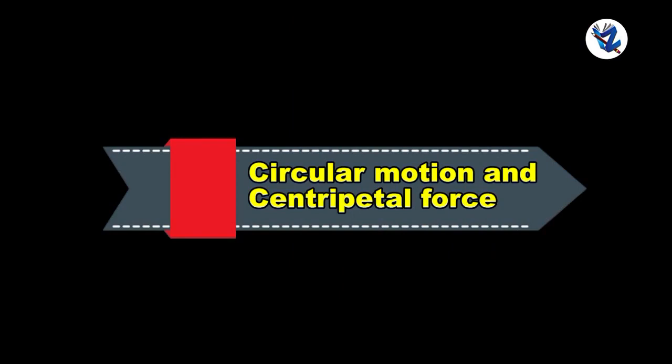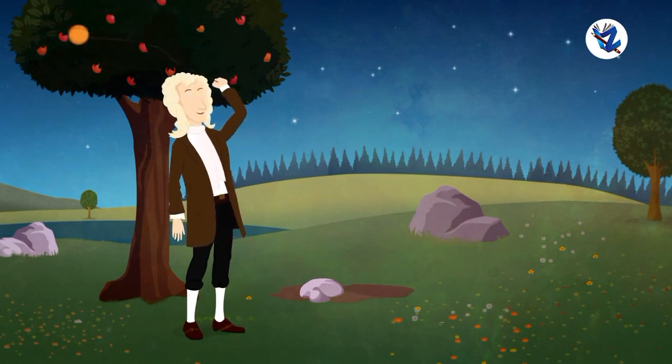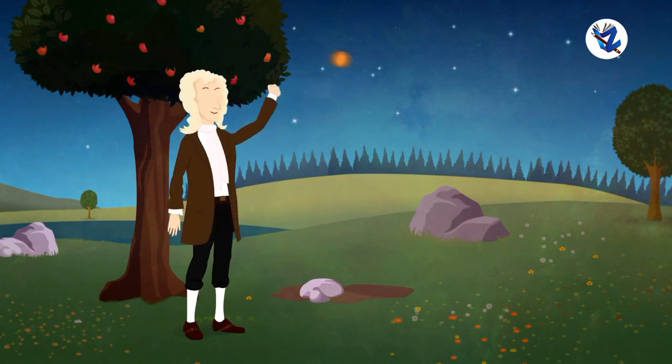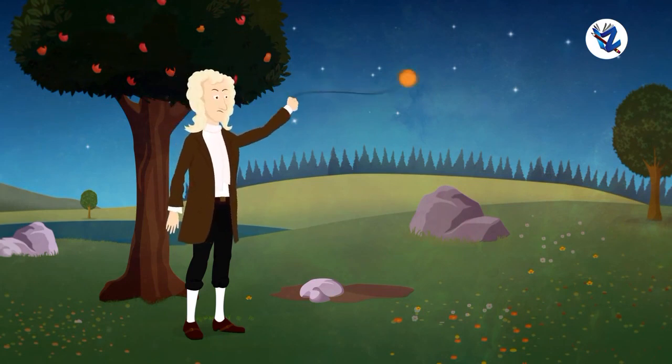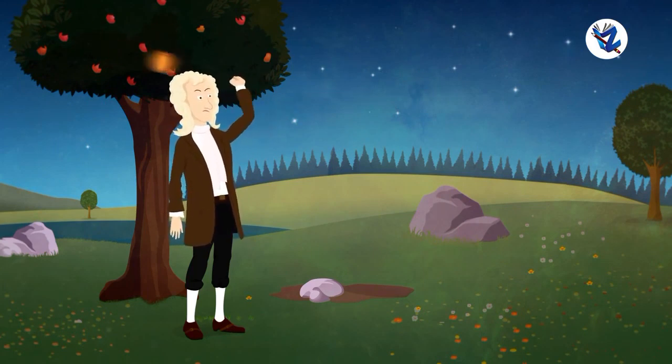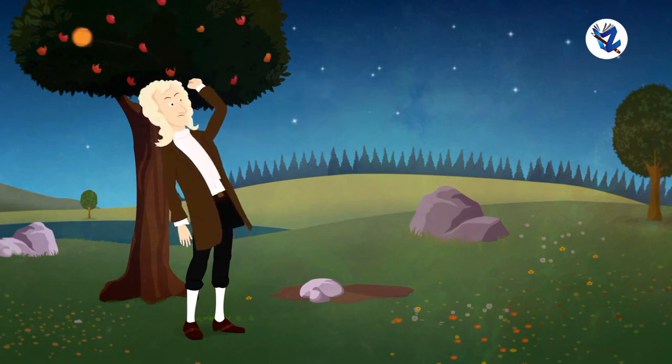So let's see about circular motion and centripetal force. Tie a stone to one end of a string and take the other end in your hand and rotate the string so that the stone moves along a circle. As long as we are holding the string, we are pulling the stone towards us, that is, towards the center of the circle, and are applying a force towards it. The force stops acting if we release the string.